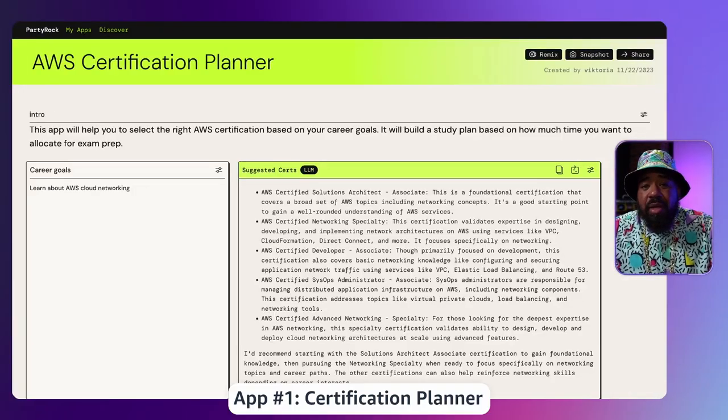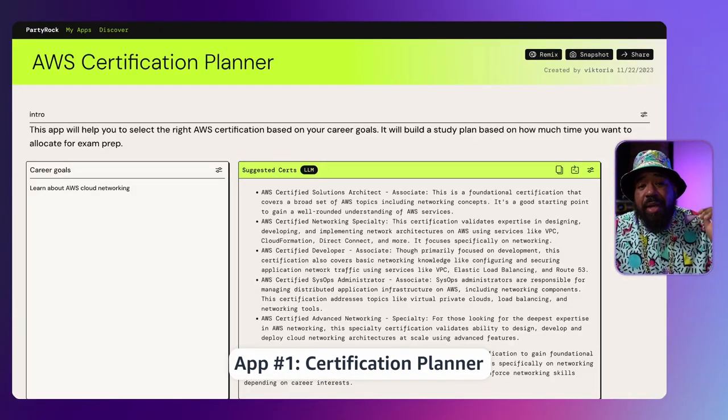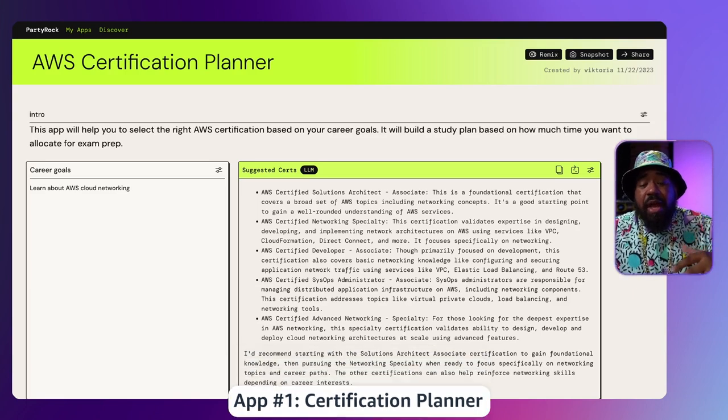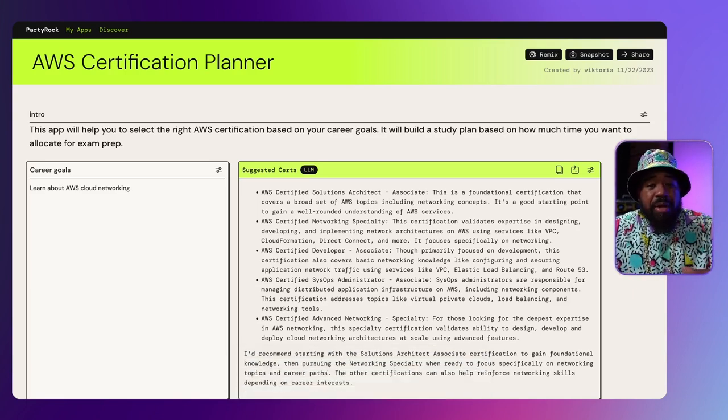I don't know about you, but I love certifications because they help me increase my skills, and they also have had a huge impact on my career, but that's for another video. What this app does, it allows you to select the right certification based on your career goals. It also builds a study plan based on the amount of allotted time that you want to use to prepare for the certification. So how does this work?